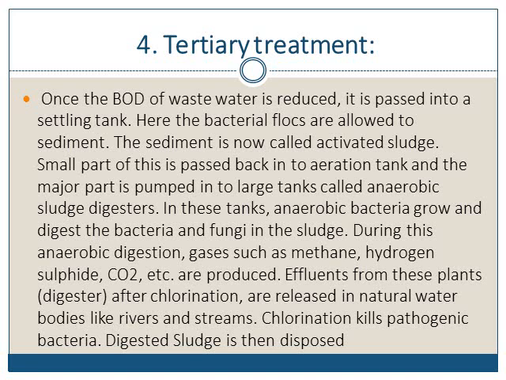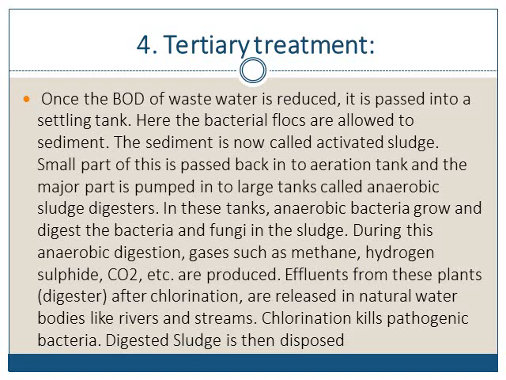Here the bacterial flocks are allowed to sediment. They are allowed to form a layer so that different anaerobic bacteria can react on this and digest it. The sediment is now called activated sludge.